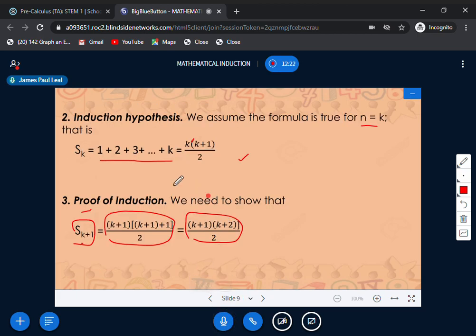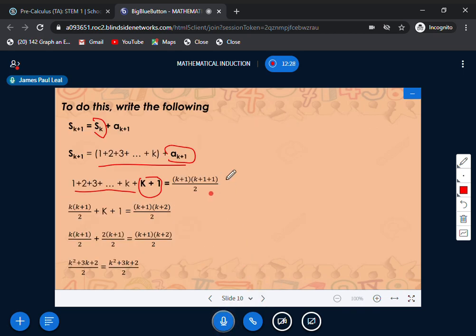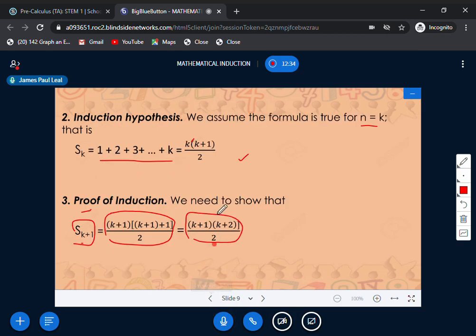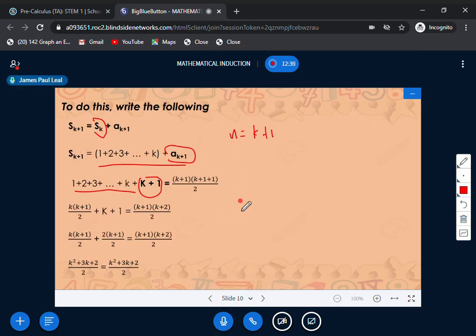For this scenario, we have to substitute k plus 1 into n. So this time around, your n is equal now to k plus 1. Okay, so let's go back to the formula that is being proved here. We have here n times n plus 1 all over 2. So this is the formula that we are trying to prove, right?